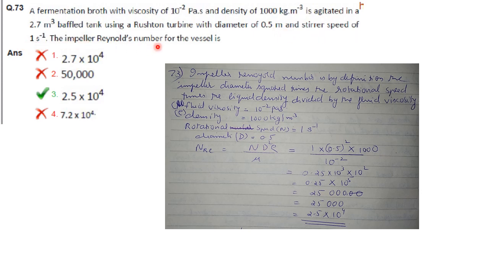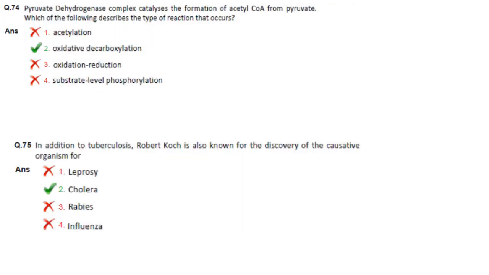The impeller Reynolds number for the vessel is? So impeller Reynolds number, by definition, is the impeller diameter squared times the rotational speed times the liquid density divided by fluid viscosity. So they have given fluid viscosity, density, rotational speed and diameter. Substitute in the formula and you will get 2.5 into 10 raised to 4.